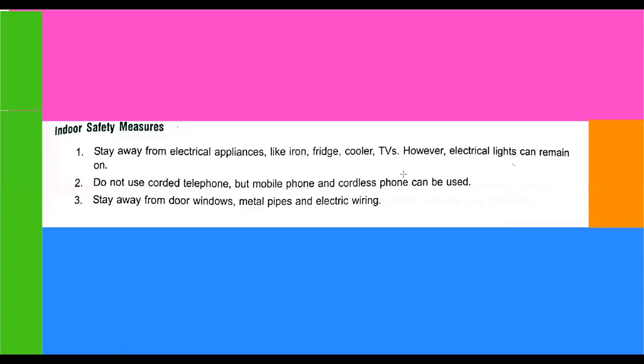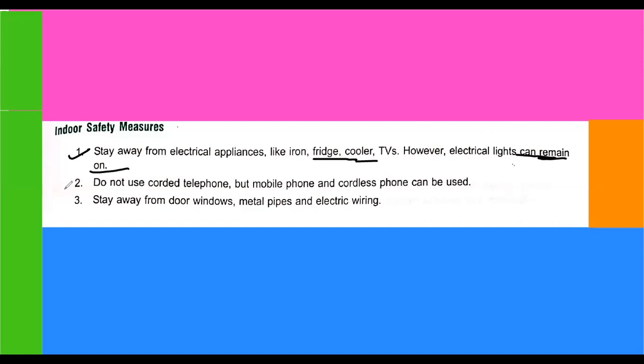Some indoor safety measures are also given. Let's see one by one. You will definitely get a question from this part, safety measures from lightning. So the first one is: stay away from electrical appliances like iron, fridge, cooler, TV. However, electrical light can remain on, right?